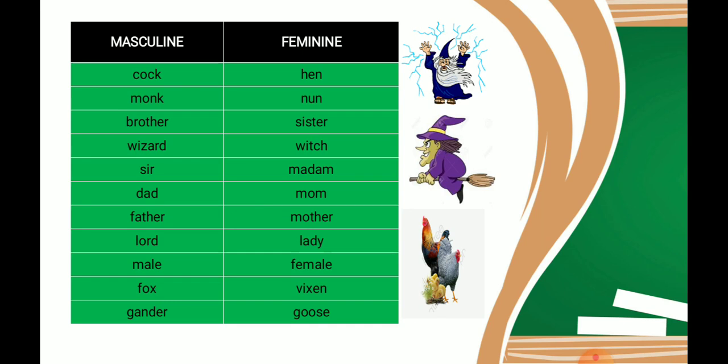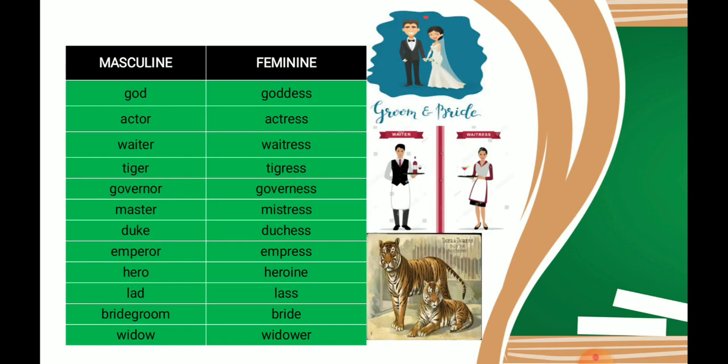So these are a few examples of masculine and their feminine. A few more: god, goddess, actor, actress, waiter, waitress, tiger, tigress, governor, governess, master, mistress, duke, duchess, emperor, empress, hero, heroine, lad, lass, bridegroom, bride, widow, widower.